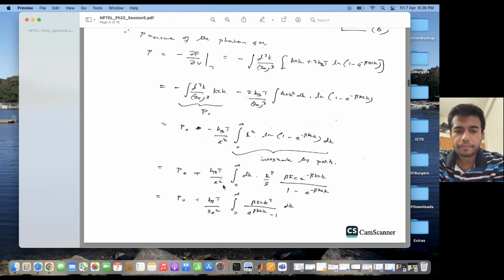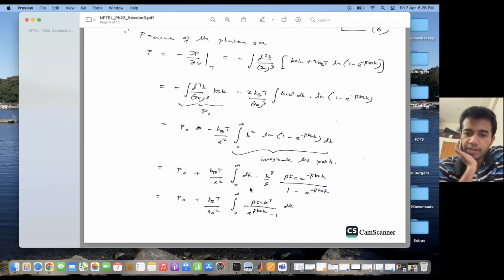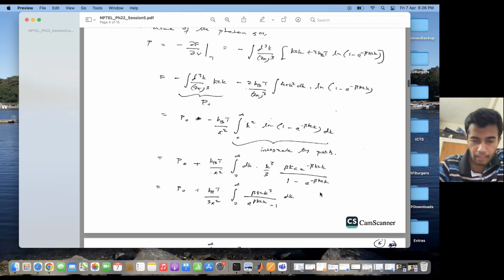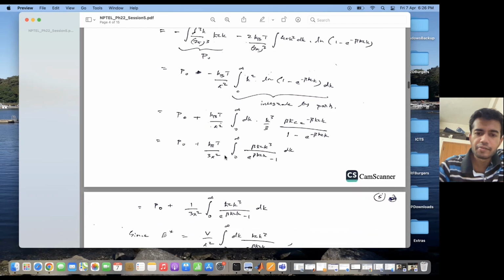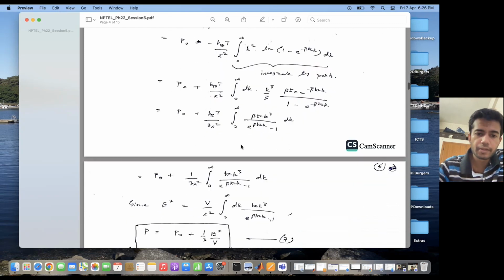And then I have this to be the integration from 0 to infinity dk k³/3 βħc e^(−βħck)/(1 − e^(−βħck)). Okay, so this is what the pressure due to the excitation turns out to be. I can further simplify the quantity and I get this expression for the excitation pressure.